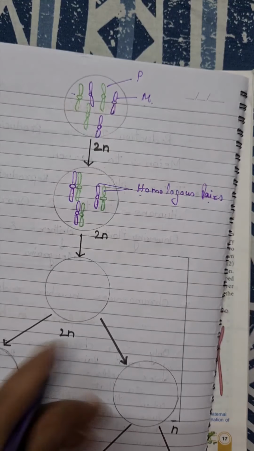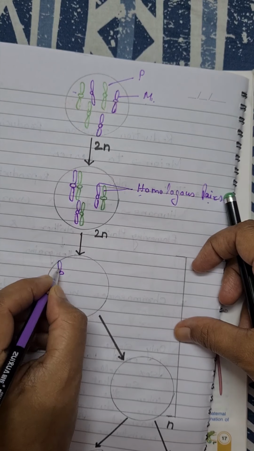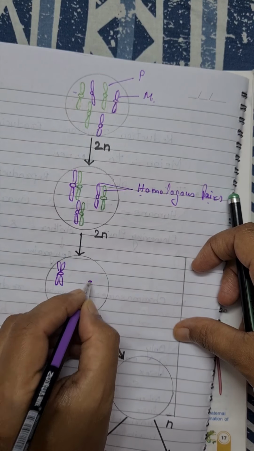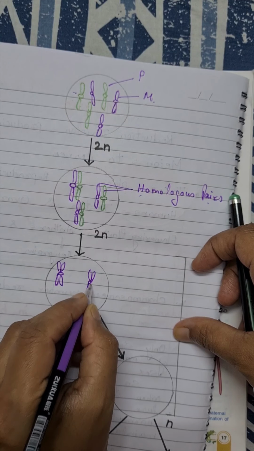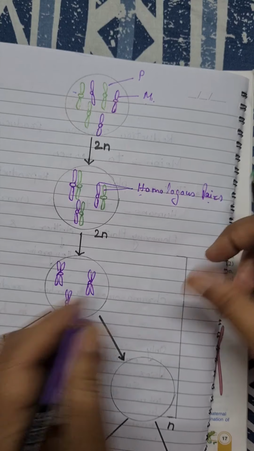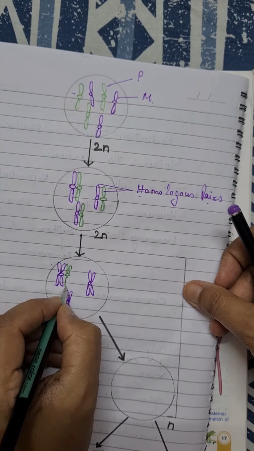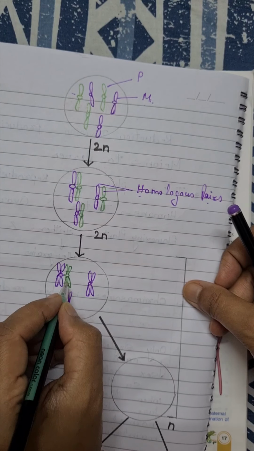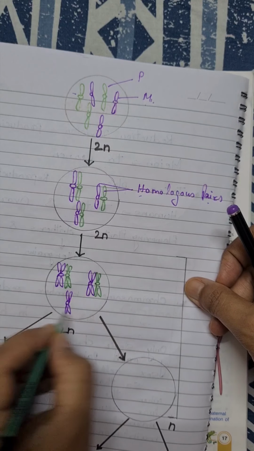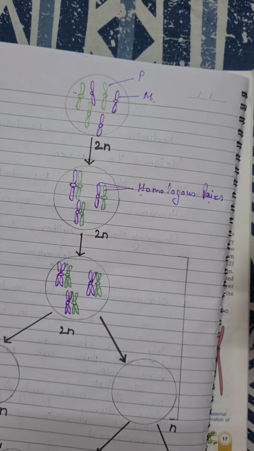Now next, after forming homologous pairs, they are going to duplicate themselves, meaning they will form sister chromatids. So now comes the duplication of the chromosomes in the next step. This is the duplication of the paternal chromosome of the homologous pair, and here, in the same way, sorry, that is maternal, and now in the same way the paternal chromosome. So chromosomes get duplicated by forming sister chromatids.